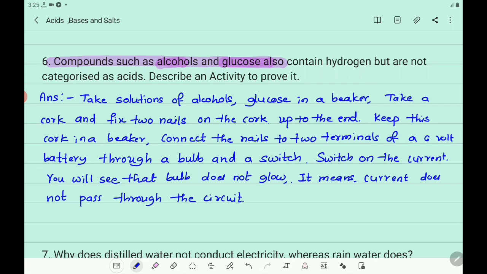This means no ions are present, H plus ions are not present in the solution.